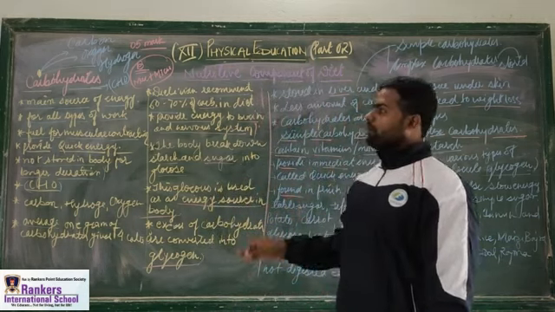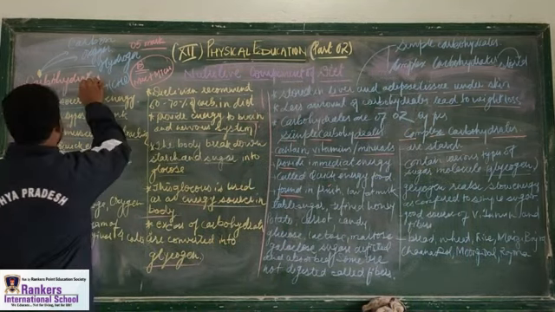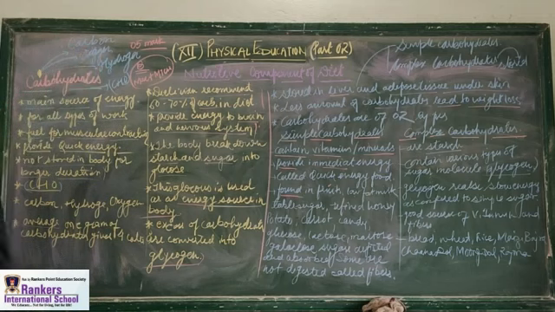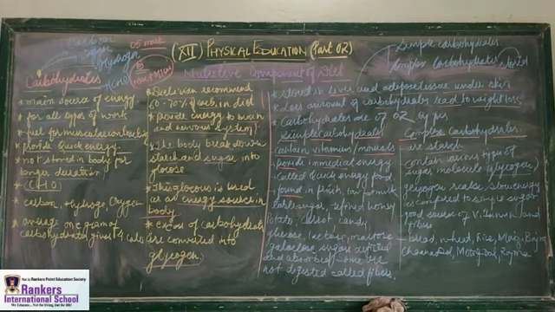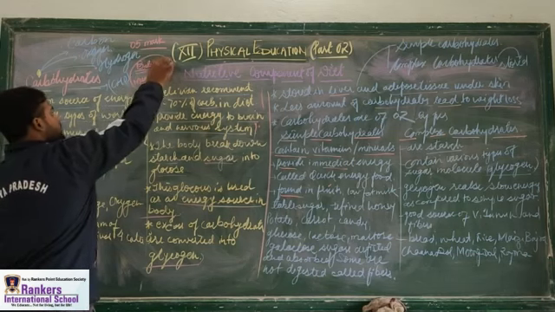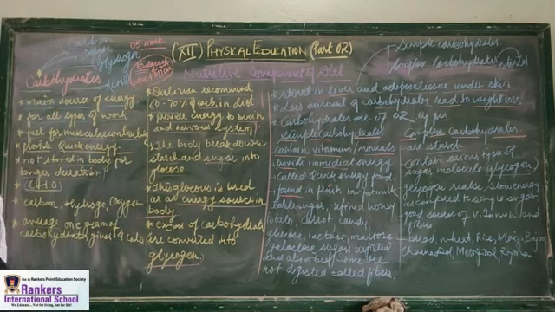Now we are going to recapitulate our topic. Our topic was carbohydrate. This carbohydrate is made up of carbon, oxygen and hydrogen. Now, what is the concept of a balanced diet? Balanced diet means macro plus micronutrients.